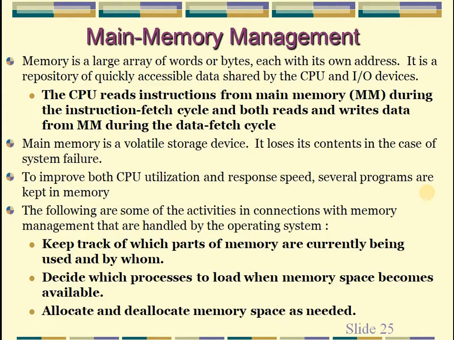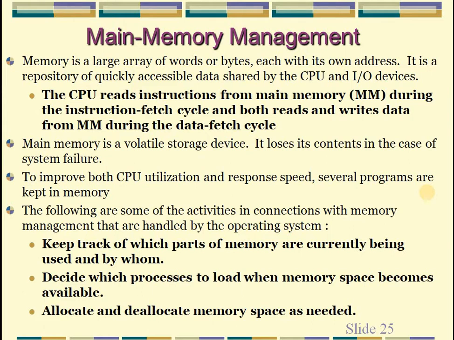When the program has finished executing, this memory space is reused for the next program. Allocation and deallocation is part of main memory management. Many different memory management schemes are available to handle different situations.